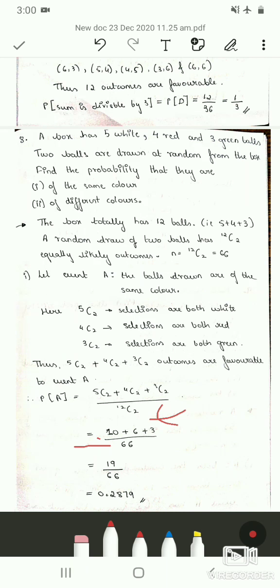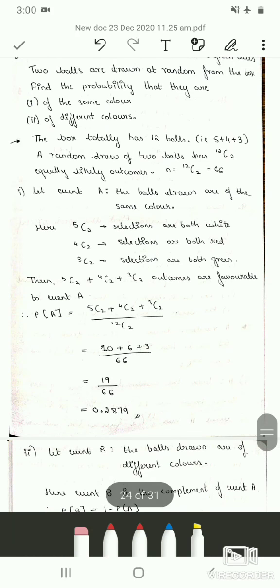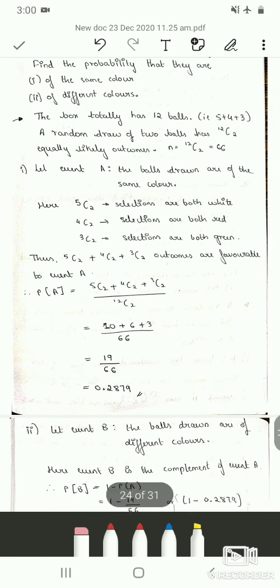So we had seen 12C2 as 66. So simplify. Therefore probability of A is 19 by 66 or 0.2879. Also notice that in all the probability problems that we had seen, the value of the probability will always be between 0 and 1. It will not exceed 1. If it is exceeding 1, then definitely you have done something wrong in the solution.